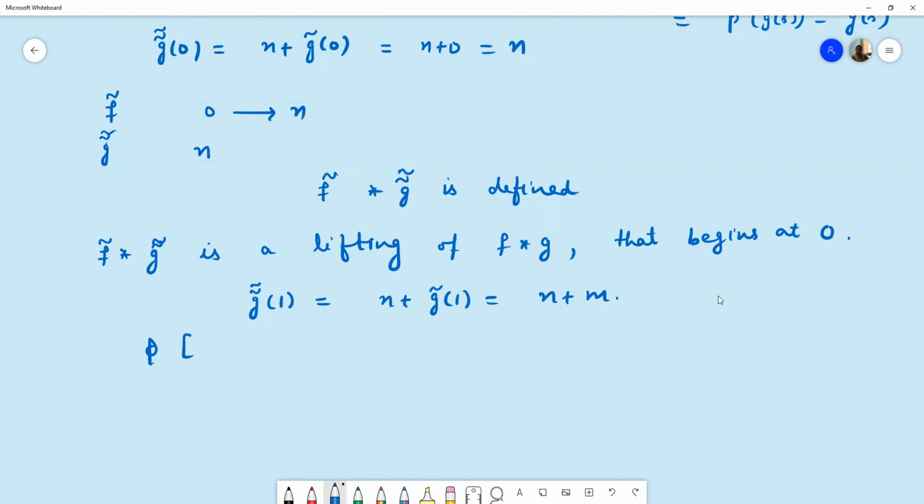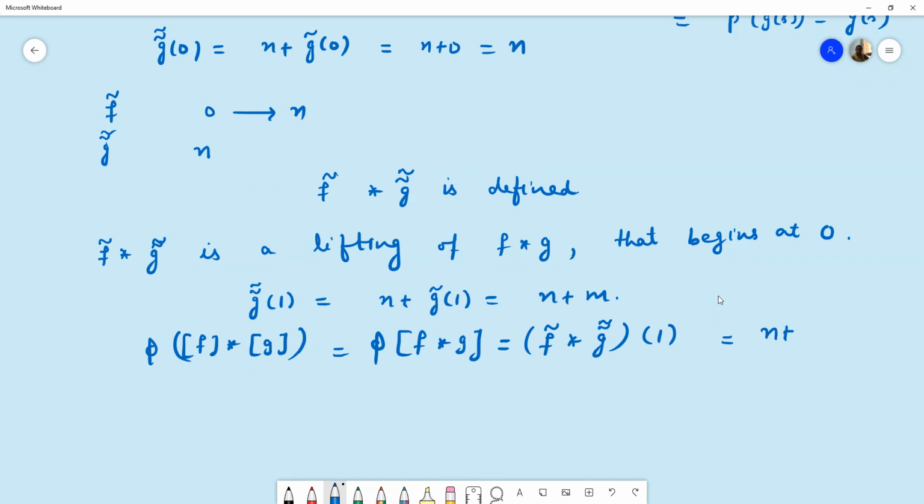So phi of f star g will be the end point of the lifting of f star g which begins at 0. So by definition, this is f curl star g double curl at point 1, and that is equal to n plus m, and n plus m is phi of f plus phi of g.